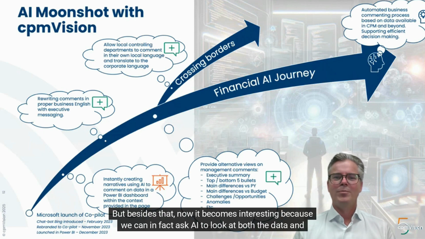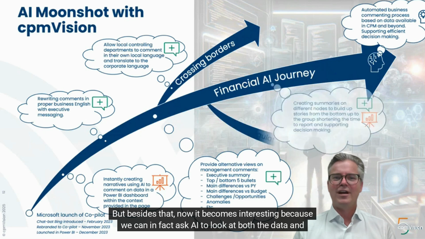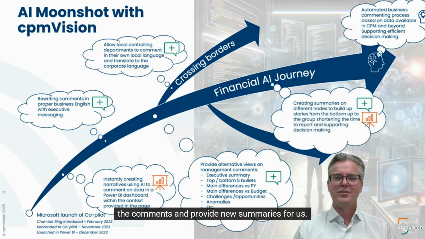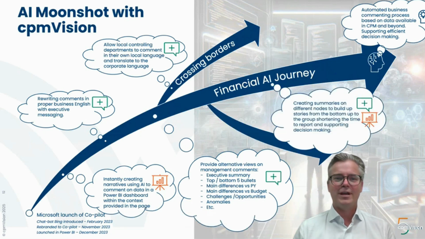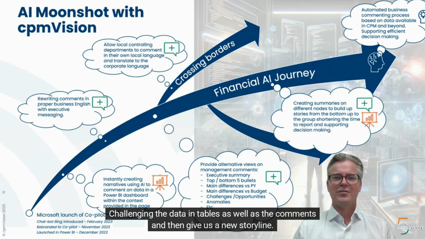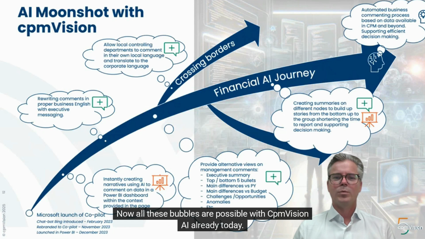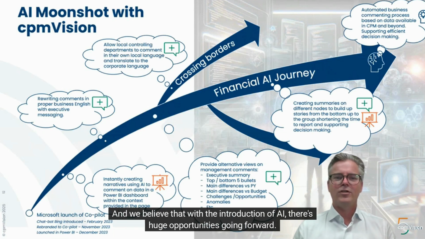But besides that, now it becomes interesting because we can in fact ask AI to look at both the data and the comments and provide new summaries for us, challenging the data in tables as well as the comments, and then give us a new storyline. Now, all these use cases are possible with cpmVision AI already today, and we believe that with the introduction of AI, there's huge opportunities going forward.